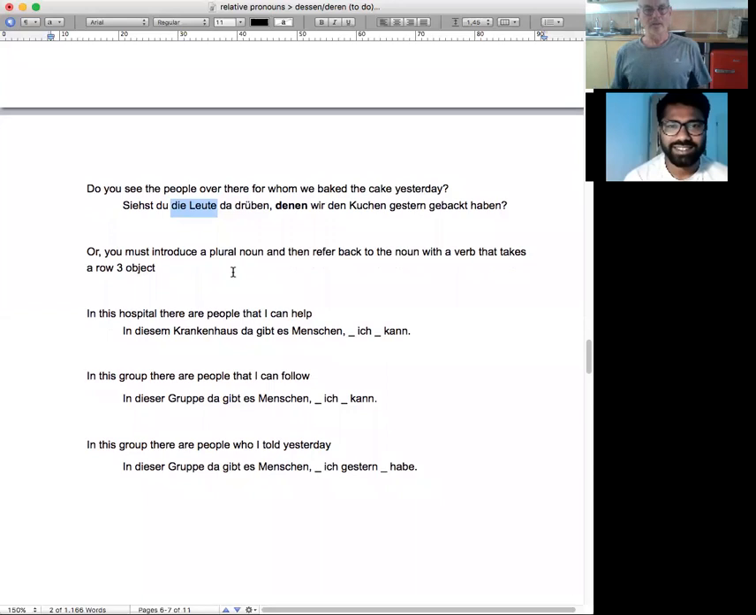Or you must introduce a plural noun and then refer back to the noun with a verb that takes a row 3 object. In this hospital, there are people that I can help. In diesem Krankenhaus, da gibt es Menschen, denen ich helfen kann. Because helfen takes a row 3 object.